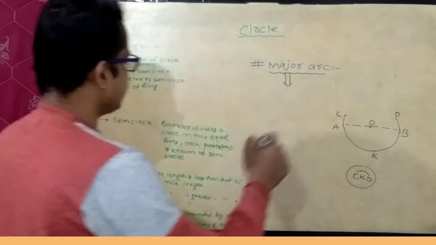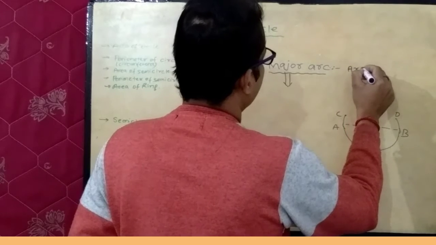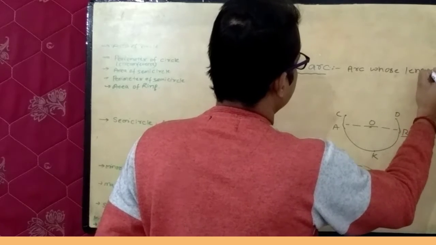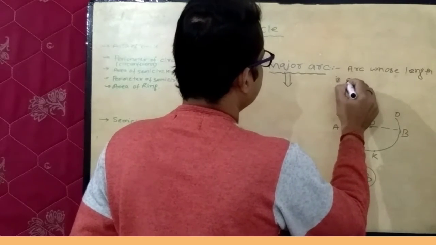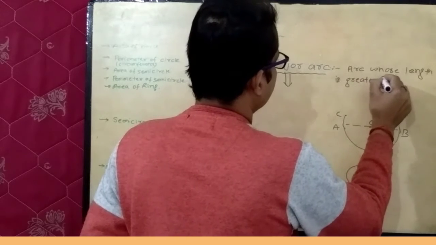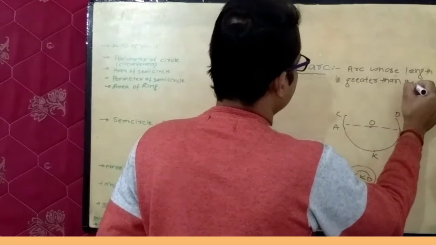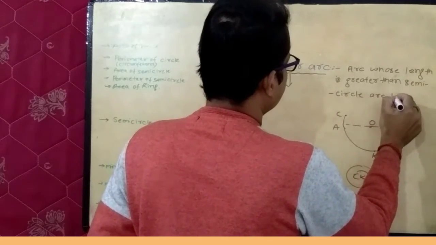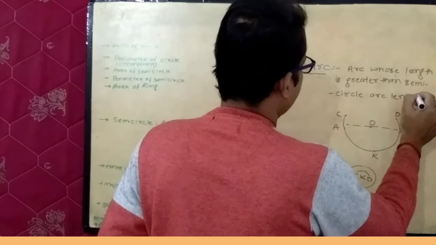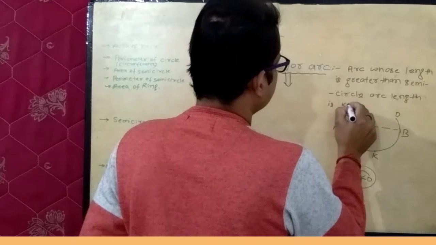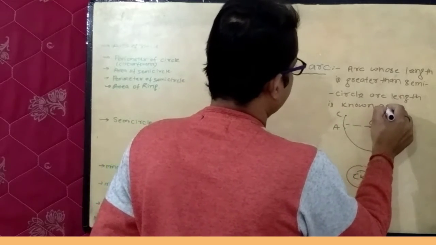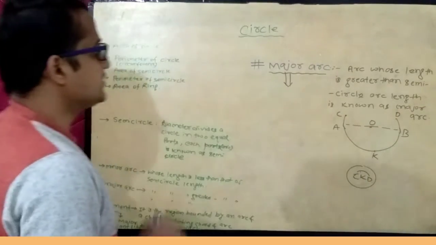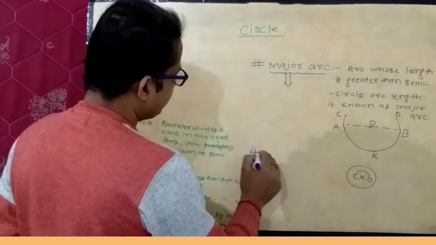So what will be the definition of a major arc? An arc whose length is greater than a semicircle is known as a major arc.